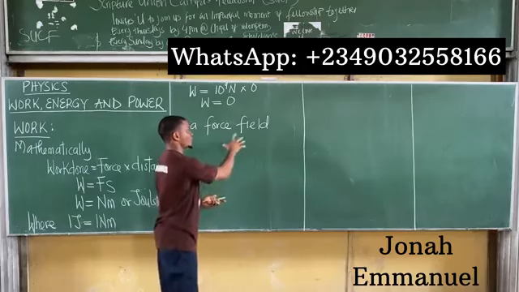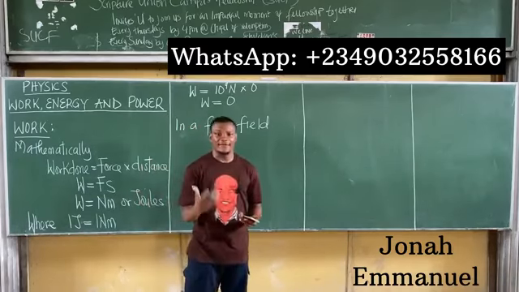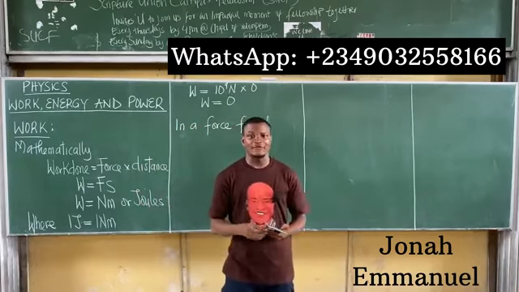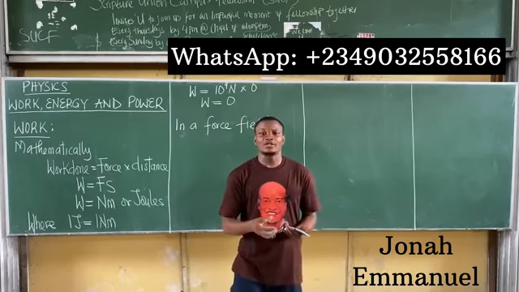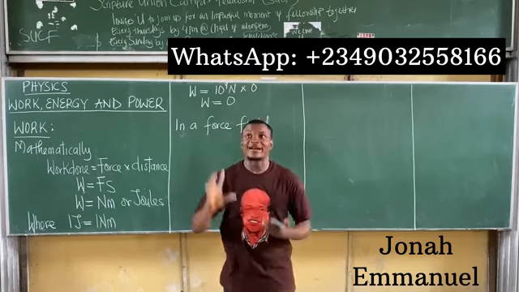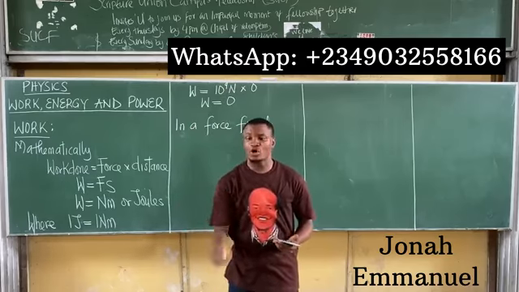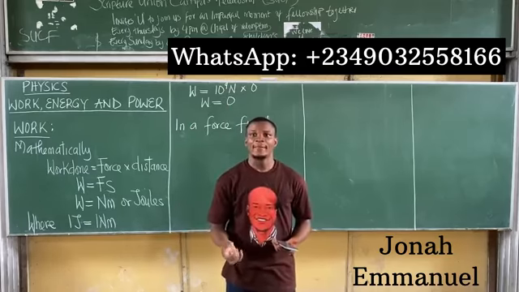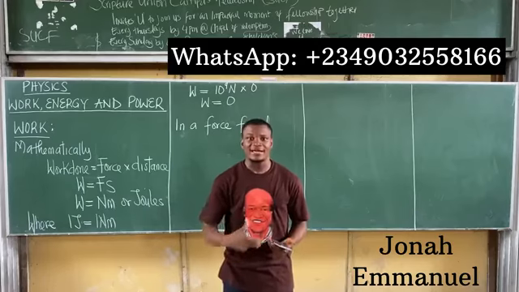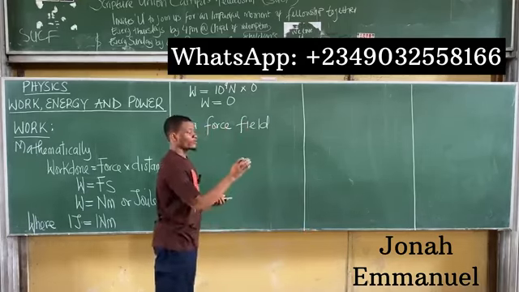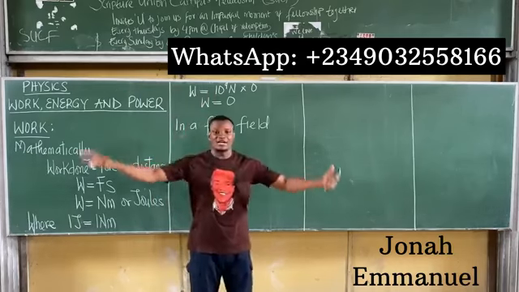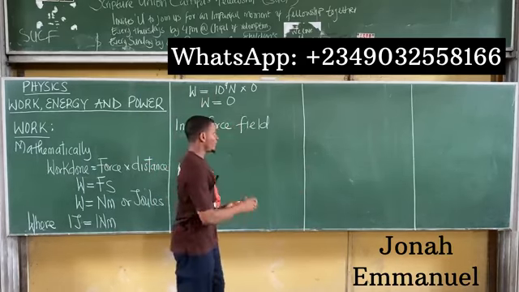An example of a force field is simply a gravitational field. So in a gravitational field, if I throw this chalk up there, it comes down. I don't need to have gravity rising to pull it down. No, the chalk naturally comes down. Why? Because it's being attracted by what there? Gravitational force. All right. And the reason is because the force is actually in a gravitational field. That's the concept of a force field there.